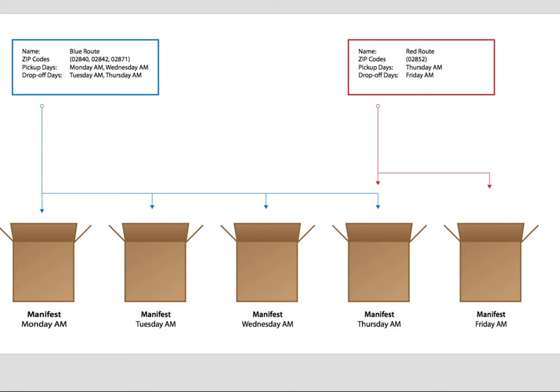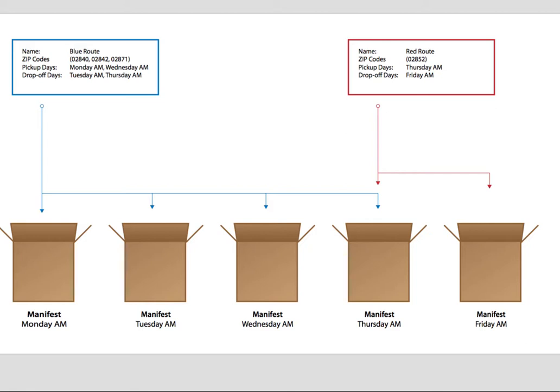Routes are very flexible. Routes are a collection of zip codes. A zip code can only belong to one route. Routes can have multiple pickup and drop-off days. A route can belong to more than one manifest.